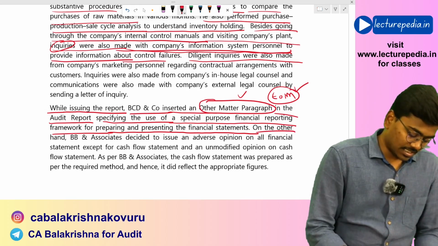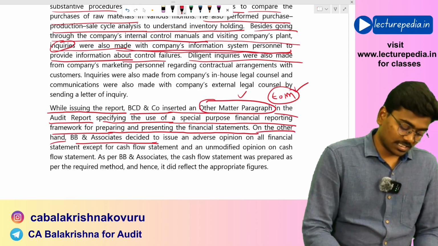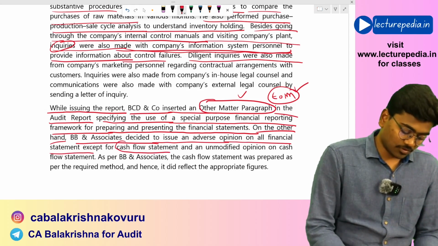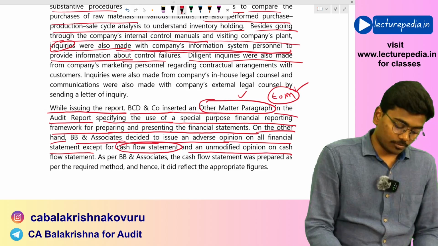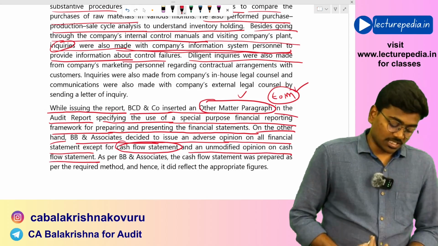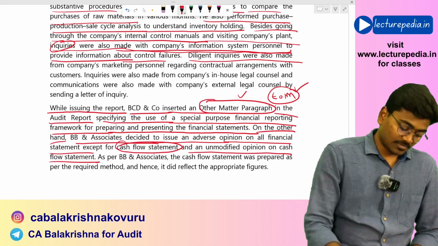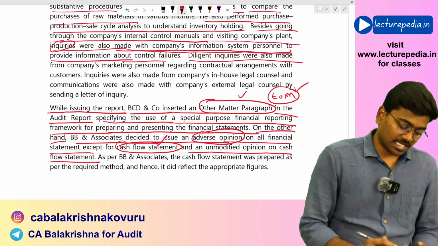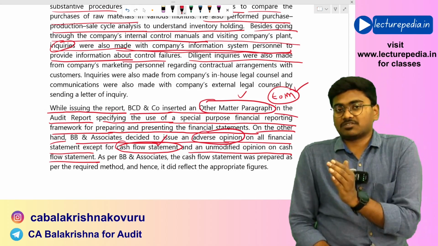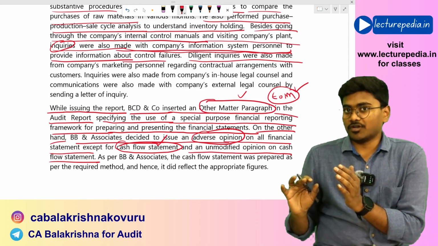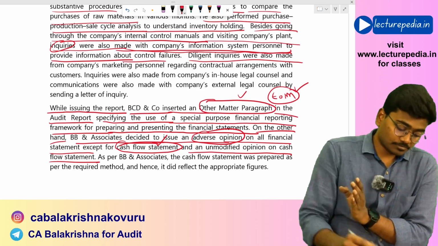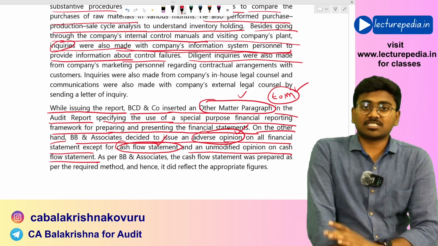In the current situation, you need to mention it in emphasis of matter paragraph. On the other hand, BB and Associates decided to issue an adverse opinion on all financial statements except cash flow statement, and an unmodified opinion on cash flow statement. Whether this is possible?